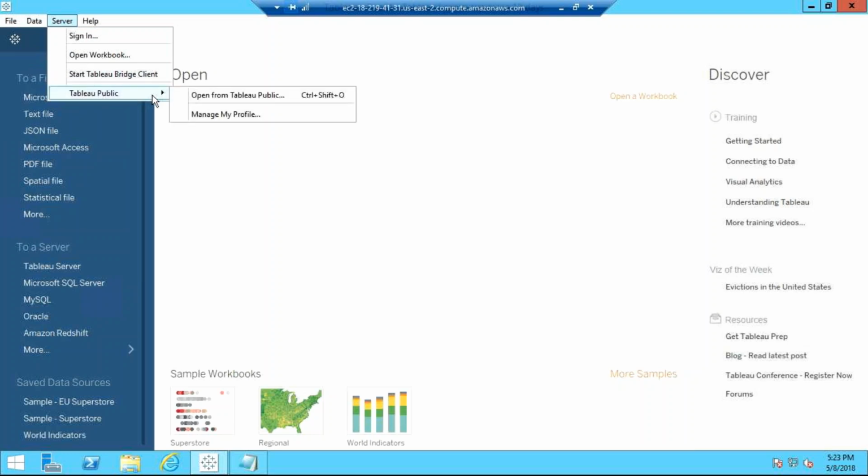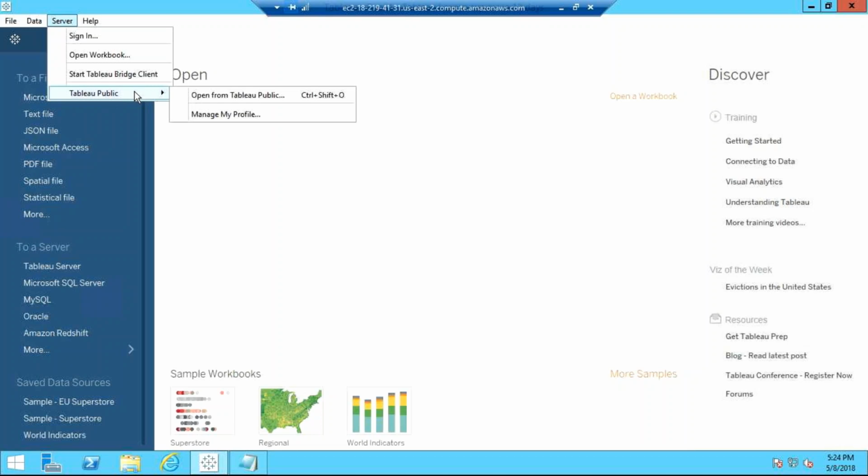Tableau Public, if you remember, I told you that this is the Tableau desktop version, which you can download from the Tableau website, and it comes with a 14 day trial version. But whenever you will be working on your projects, you will be using the license version. All the features are there in this, but it will be only for 14 days. After 14 days, if you still want to connect, you can download Tableau Public.